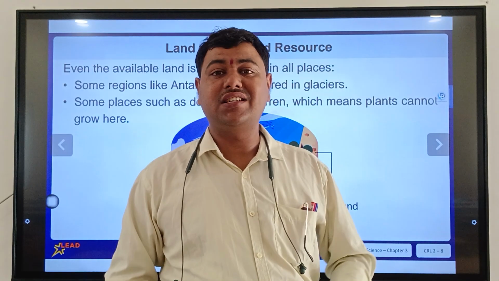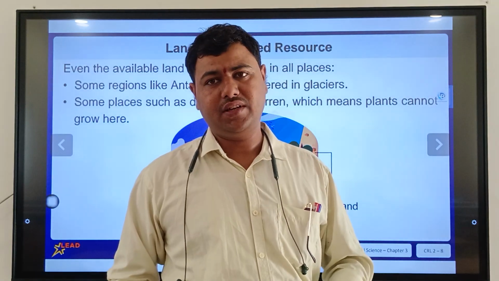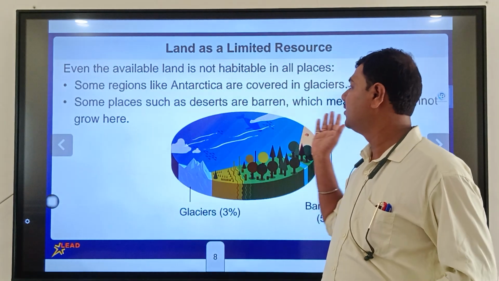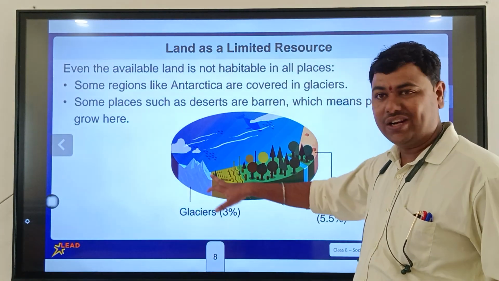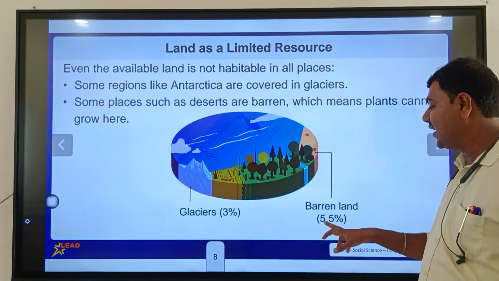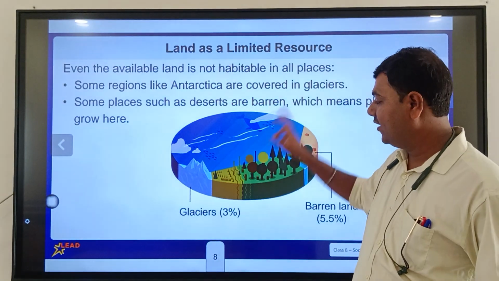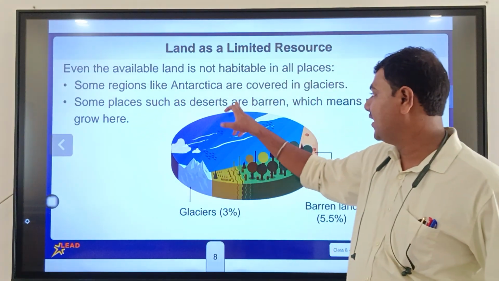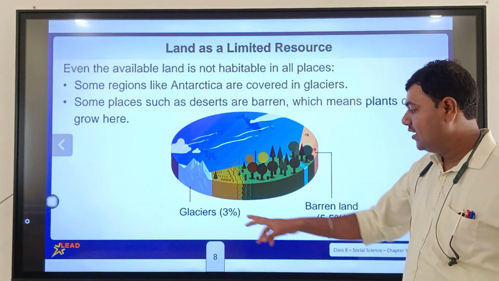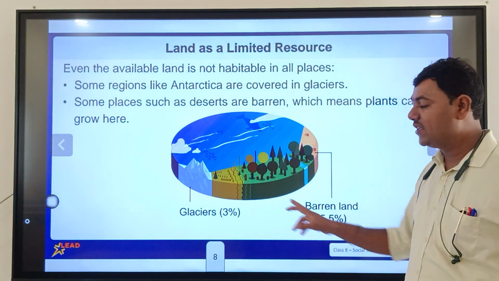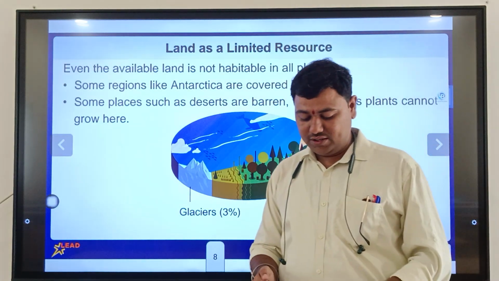And in the world, the biggest desert is the Sahara desert. We cannot live there because of very high temperature and there are no plants. It is barren land. So, glacier is about 3% of Earth, and barren land is about 5.5%. Glaciers mean regions like Antarctica cover 3% of the land. Some places such as deserts are barren, about 5.5% of the area. So among the 29%, this area has been removed because these places are not suitable for living. The remaining part we can use for living.